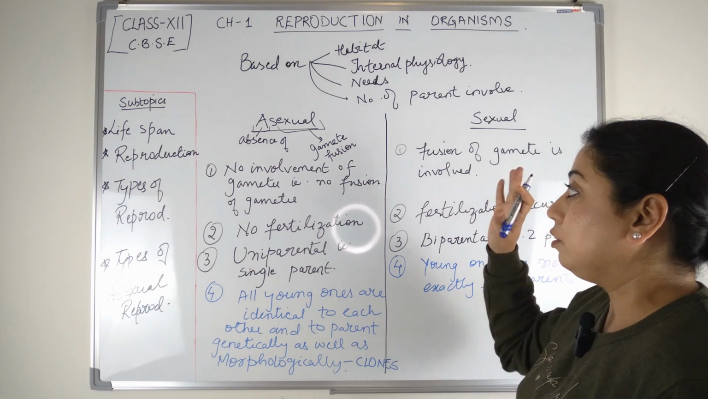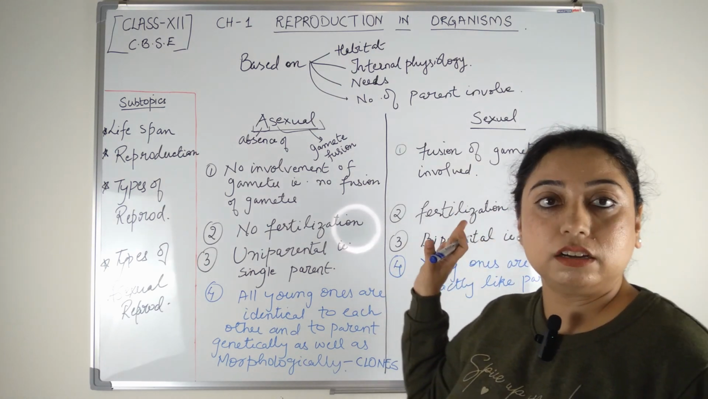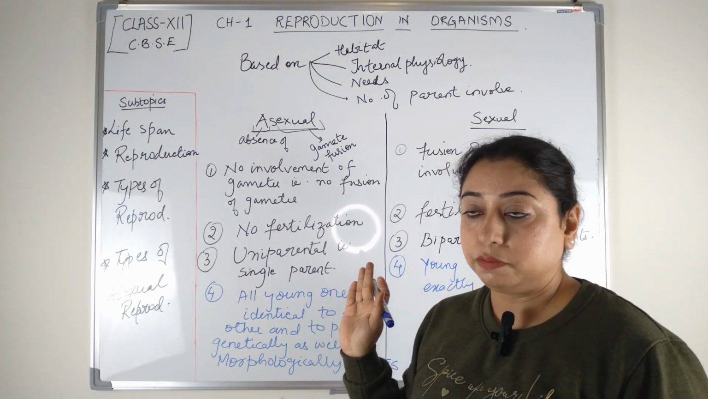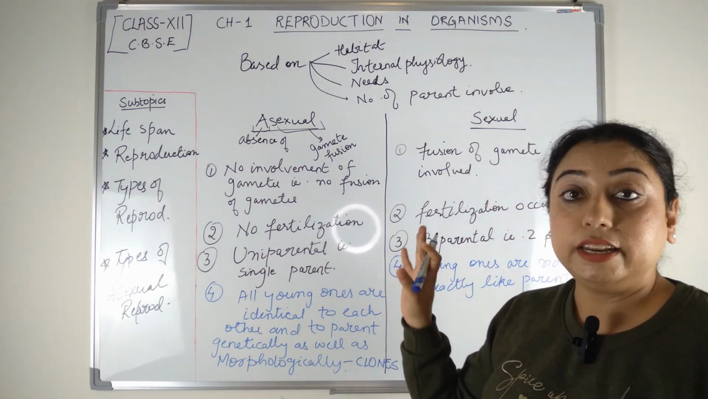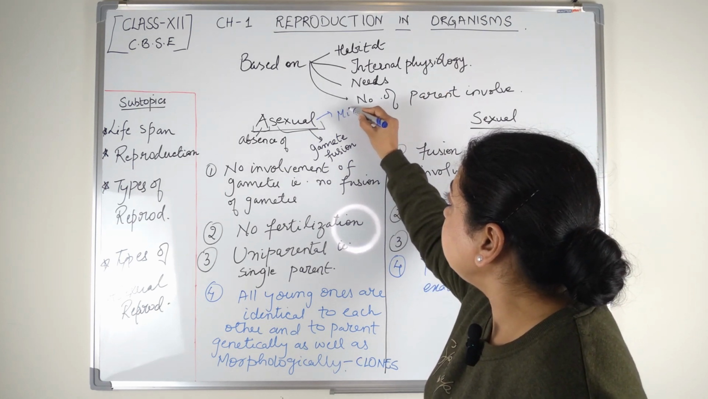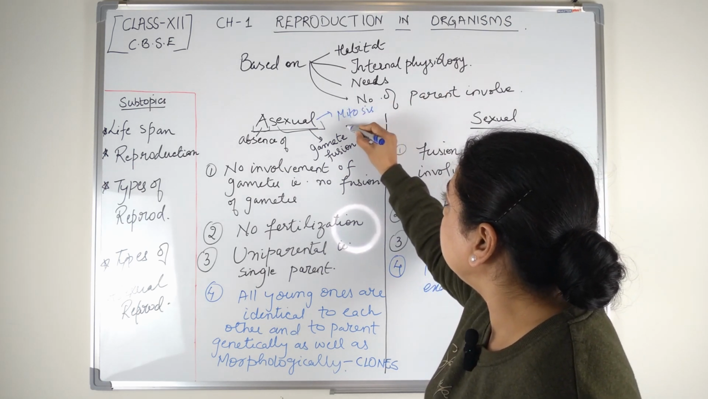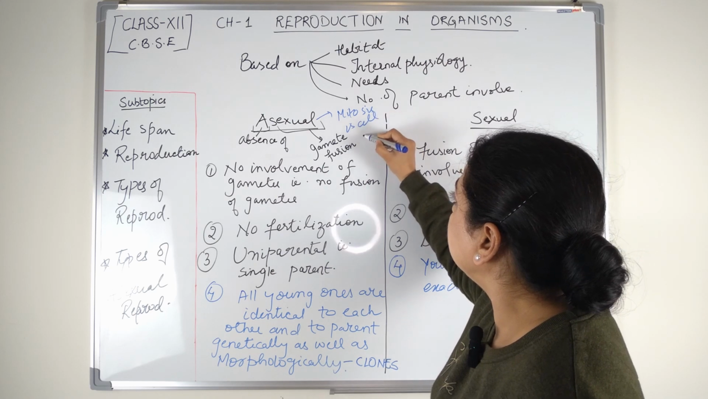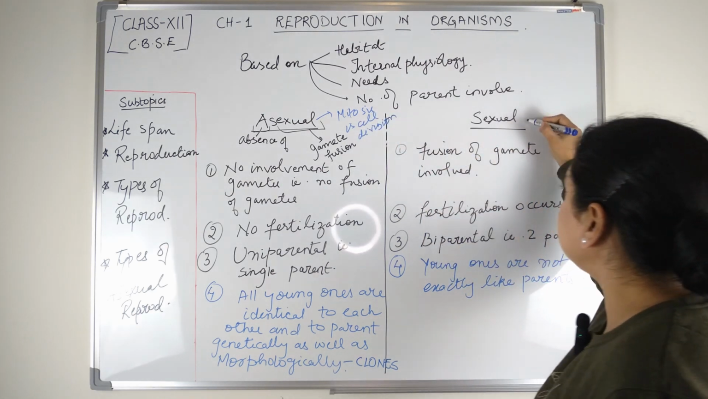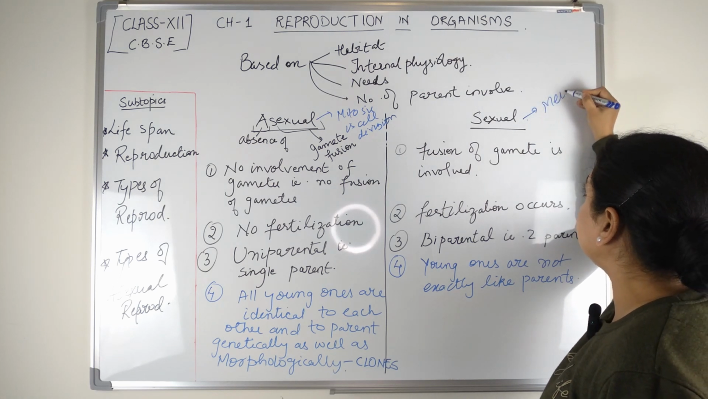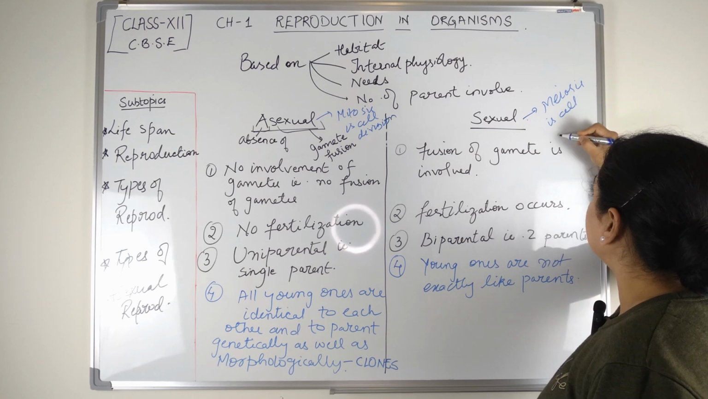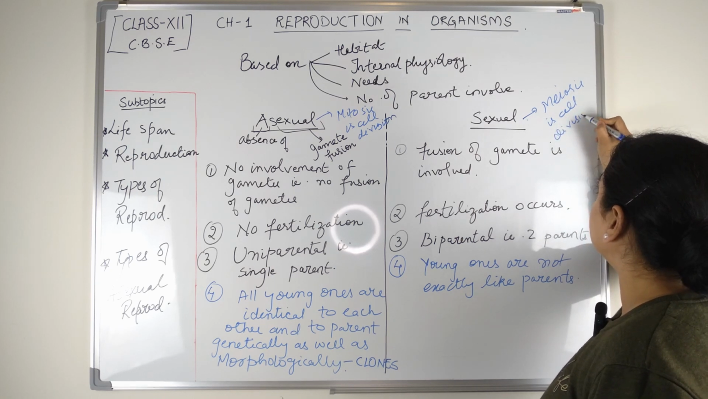Okay, so this is about the basic difference between asexual and sexual reproduction. Other than this, in asexual reproduction, mitosis is the cell division which is commonly involved, but in sexual reproduction, meiosis is the cell division which is involved.